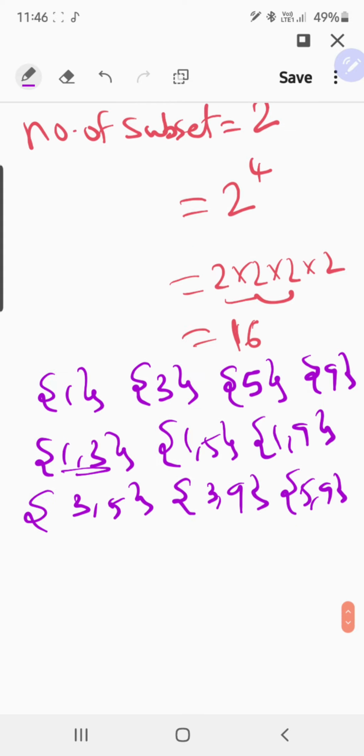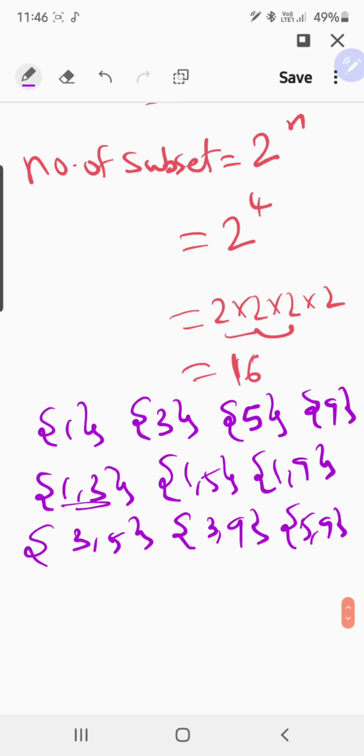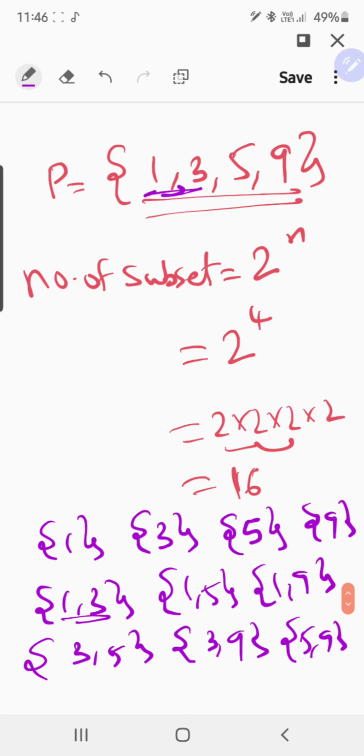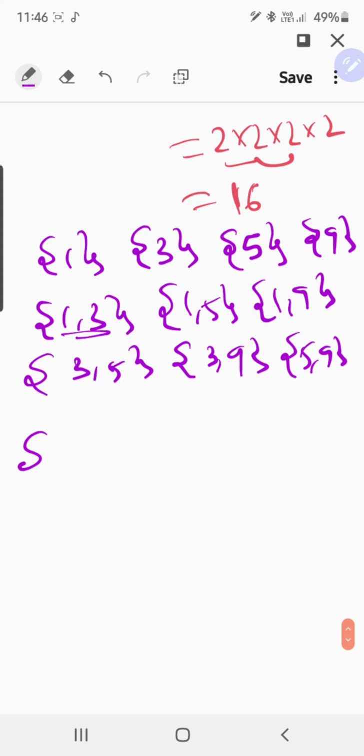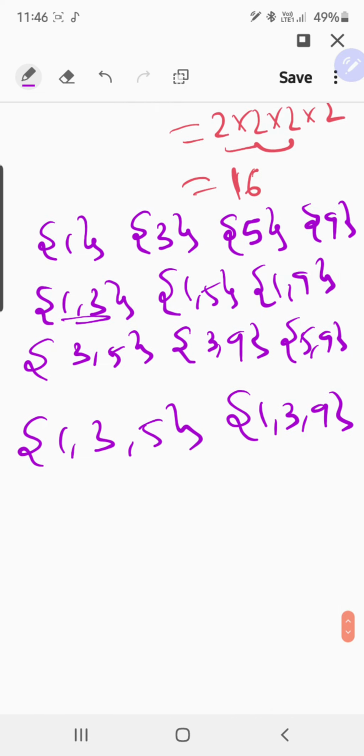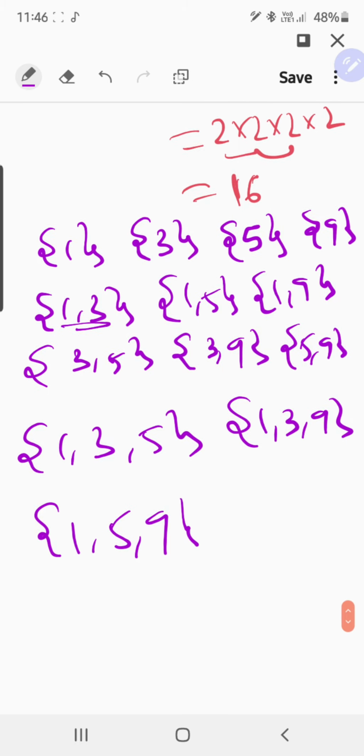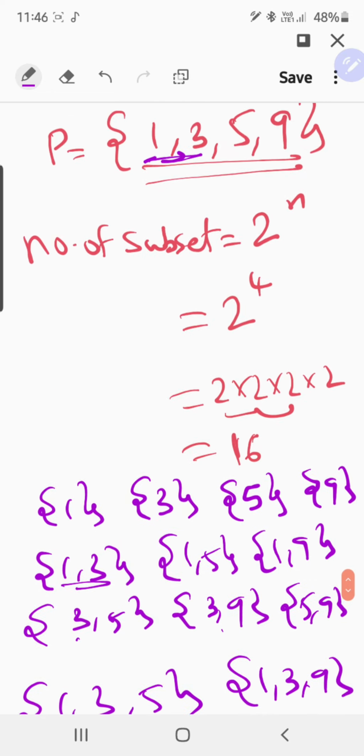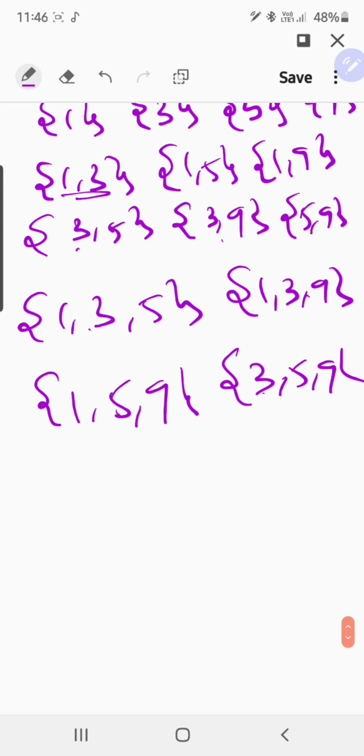Now we have to take one more group, considering triples. This time I treat 1 as constant: 1 comma 3 comma 5, 1 comma 3 comma 9, along with 1 comma 5 comma 9. Then we are left with 3 comma 5 comma 9. How many do we have? 1, 2, 3, 4, 5, 6, 7, 8, 9, 10, 11, 12, 13, 14. How many are left? 2.